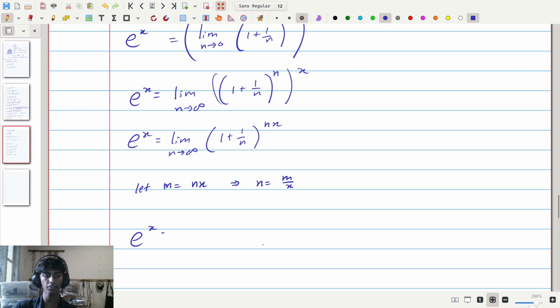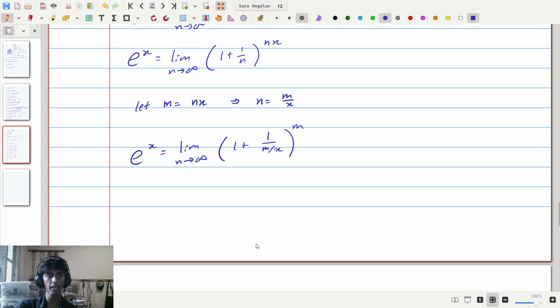That means e to the x is equal to the limit as n approaches infinity of 1 plus 1 divided by, instead of n, let's substitute m divided by x, to the power of, here nx is equal to m, so to the power of m. Here we could also have substituted n in the limit as m divided by x. So therefore e to the x is the limit as m divided by x approaches infinity of 1 plus 1 divided by m divided by x, whole thing to the power of m.